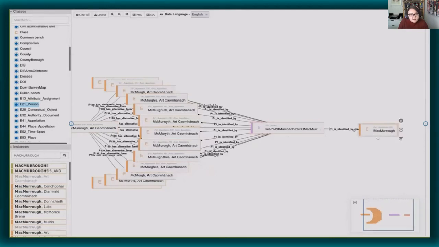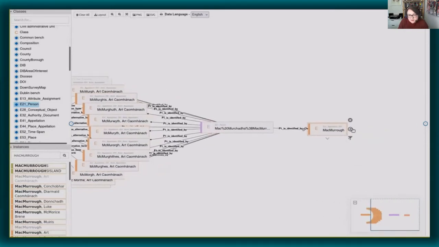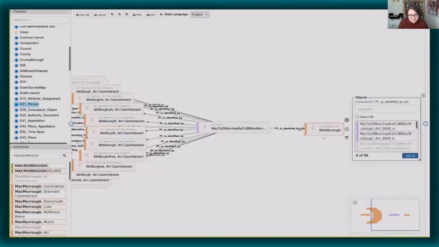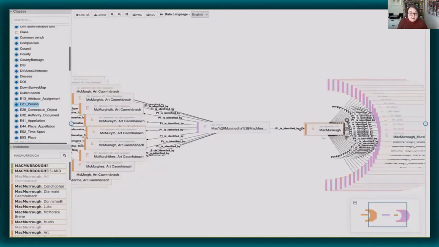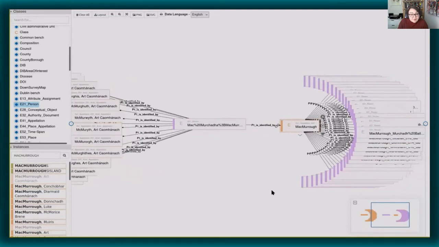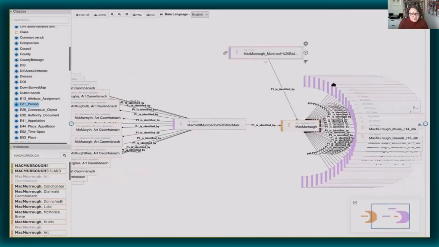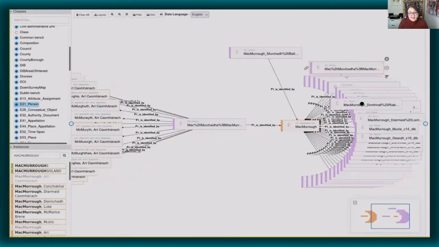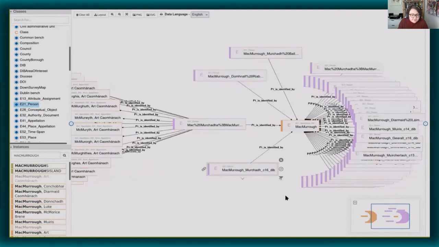For instance, here's another individual Elizabeth mentioned. This is Art MacMurrough, King of Leinster. Now, because multiple variants of his name appear in our sources, it's very important that we capture all of them. And you can see on screen all of the different variants that we've captured for just one individual's surname. You can also see how we can link Art MacMurrough with other individuals called MacMurrough too.